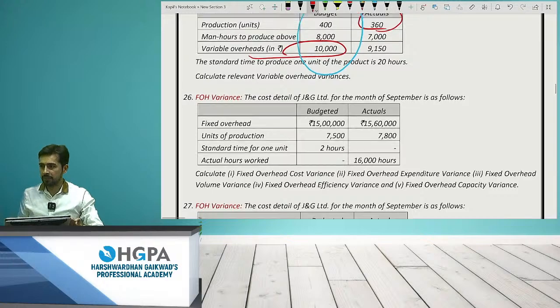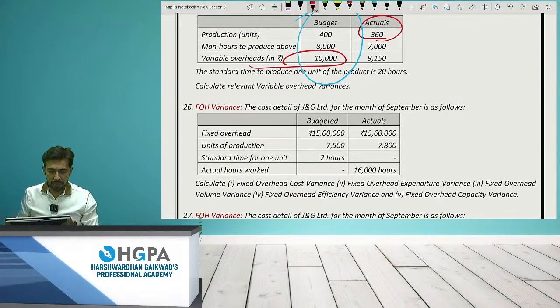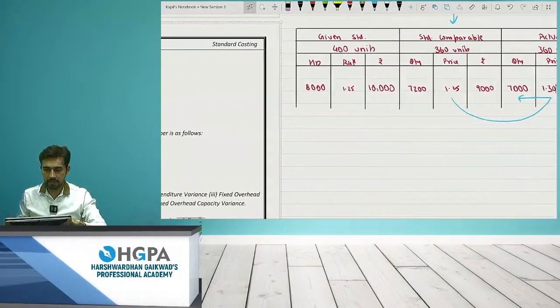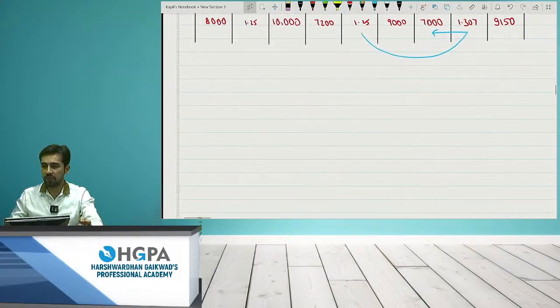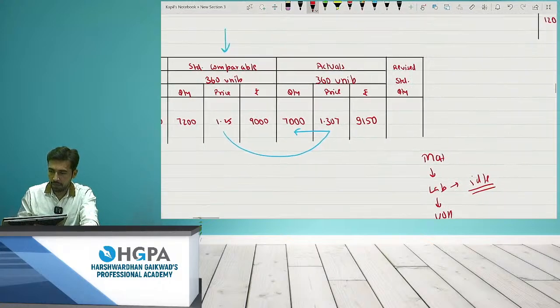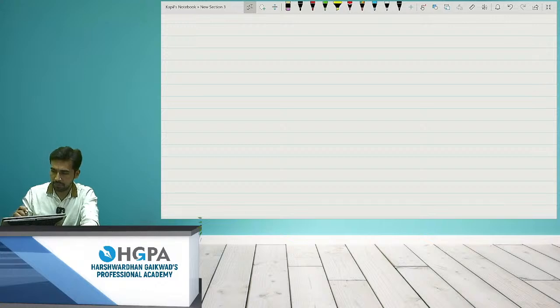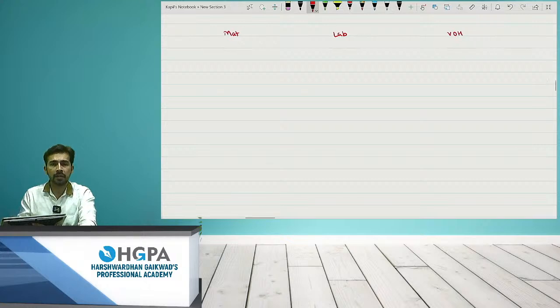Okay, let's start. So in the previous session हम लोगों ने start किया था variable overhead variances. Previous session we covered variable overhead variances, right? So what you have learned till date is material, then we have learned labor, and we have also learned variable overheads. These are the 3 points which we have already covered.